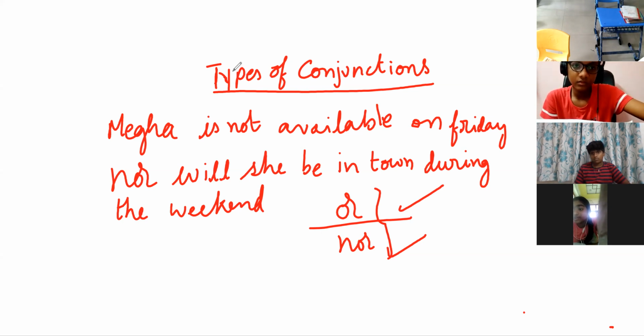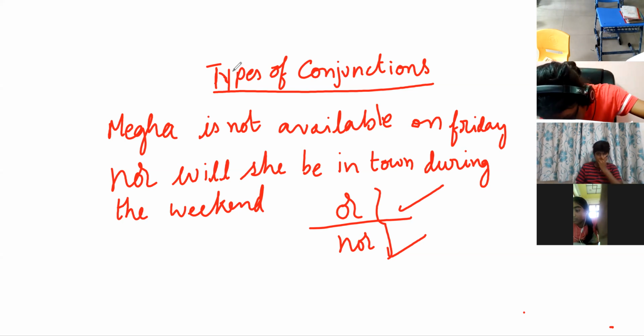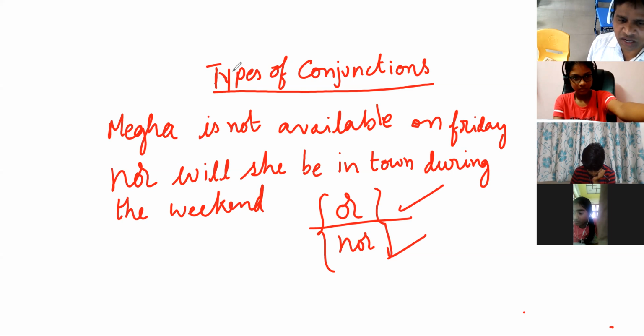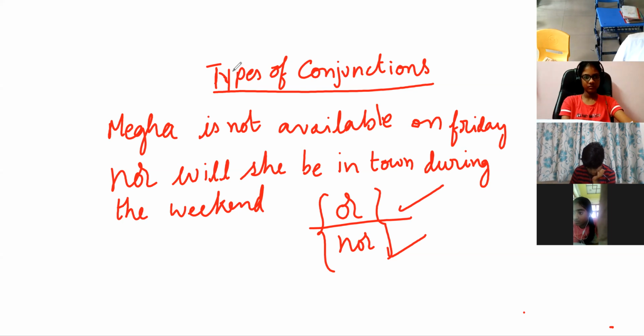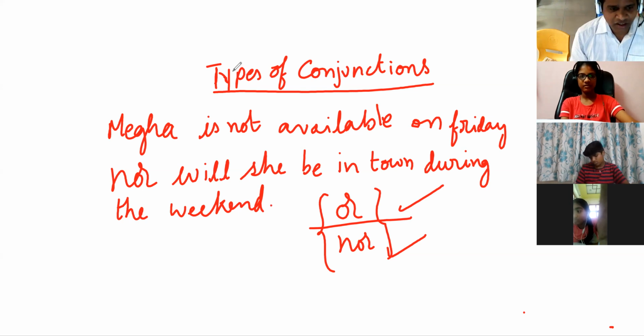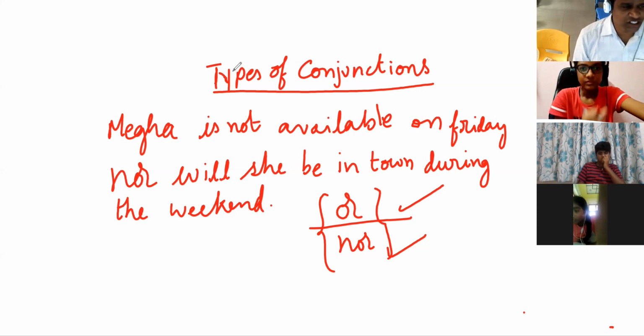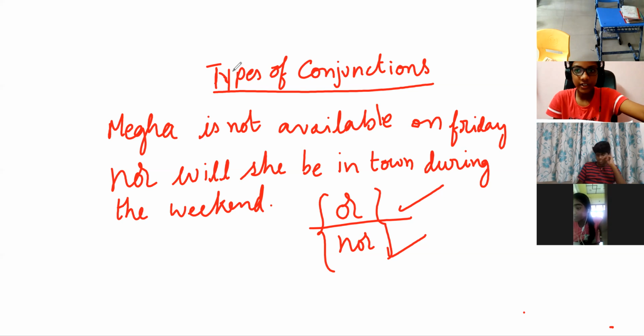But we don't keep those words here. We don't keep either, and we don't keep neither. Only we use or, and next we use nor. These two are used for negatives. Or is used for positive sentences, nor is used for negative sentences. Here, Megha is not available on Friday, nor will she be in town during the weekend. Or is like either, nor is like neither, which means on Friday, Saturday and Sunday she will not be available. Either and neither will also be used like this, but those conjunctions are different. When I explain those conjunctions, you try to understand them.